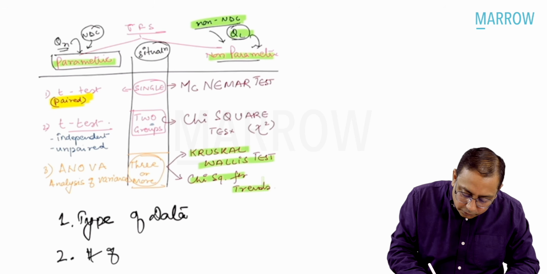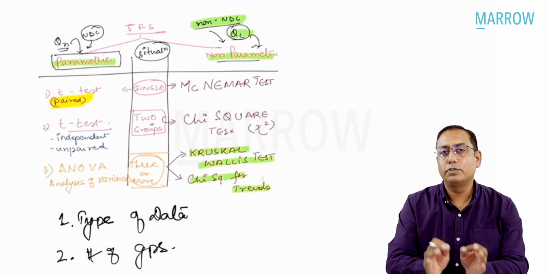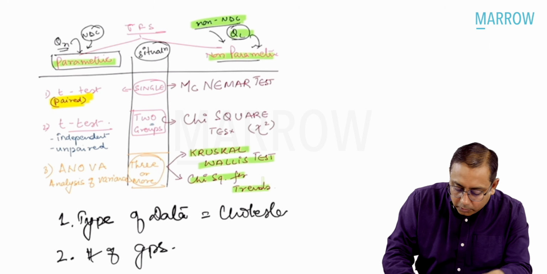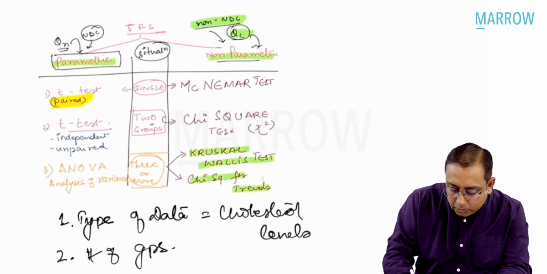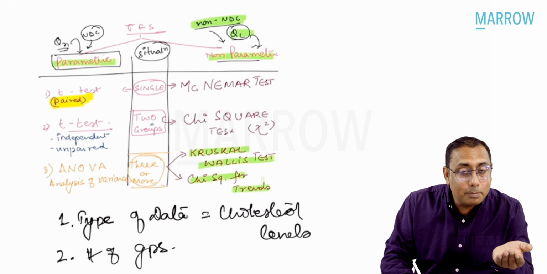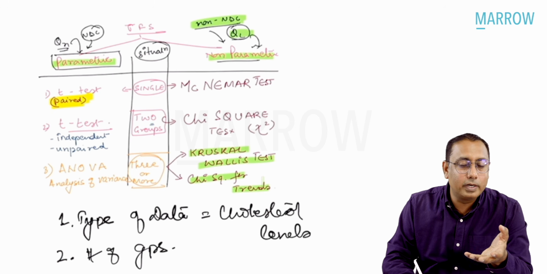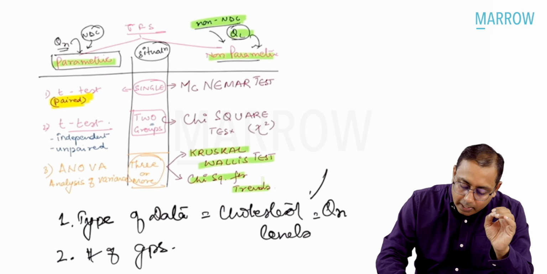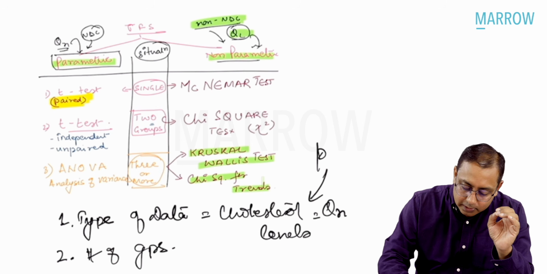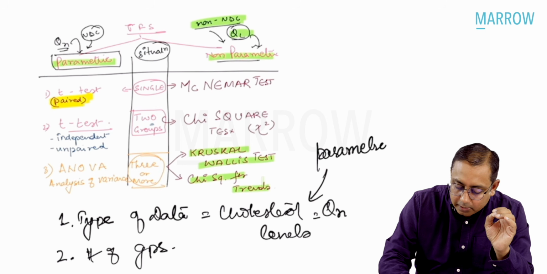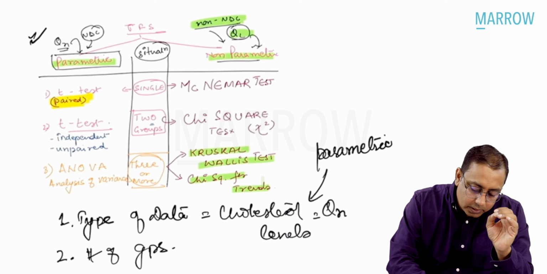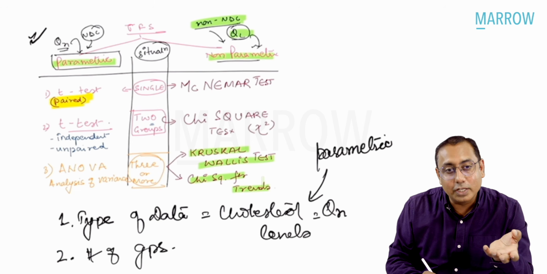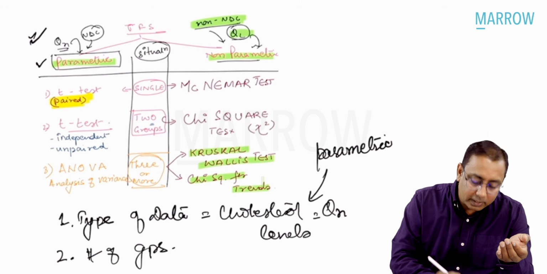So number of groups you have to see, and you have to see the type of data. In our question, they talked about the cholesterol levels. They did not talk about dyslipidemias, hyperlipidemia or hypolipidemia or whatever it was. They talked about cholesterol levels, which is quantitative data. And because it is quantitative data, it is a parametric test. This is a direct screenshot you can see over here regarding the test of significance from our Marrow edition 6.5 lectures. We talked about the parametric test.